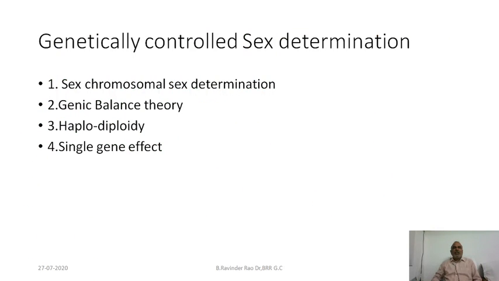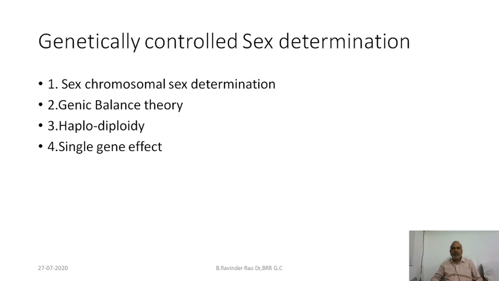Okay. So in how many ways can sex be determined? What are the different methods of sex determination in animals and plants? Sex determination can be done by sex chromosomes, XY. Sex determination in Drosophila occurs with the help of a balance between male genes and female genes, and whichever load is heavier will become that particular sex.